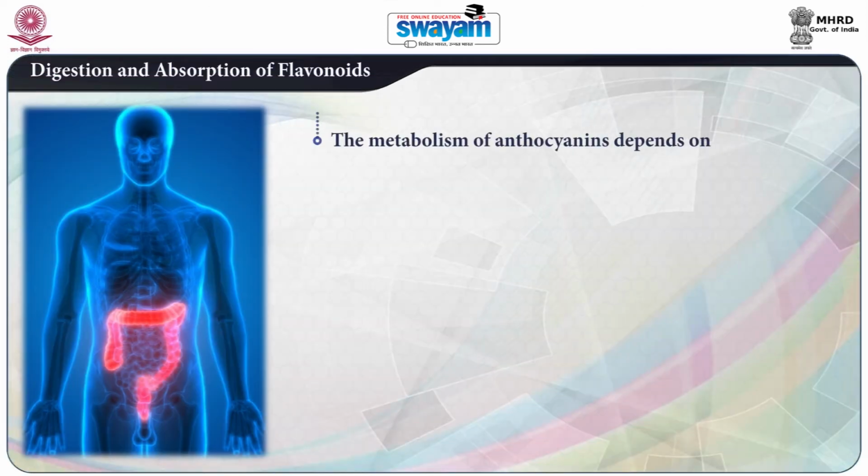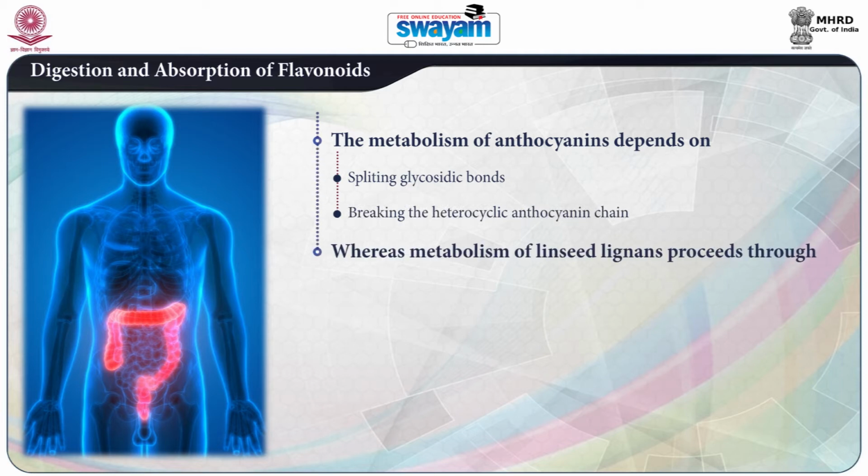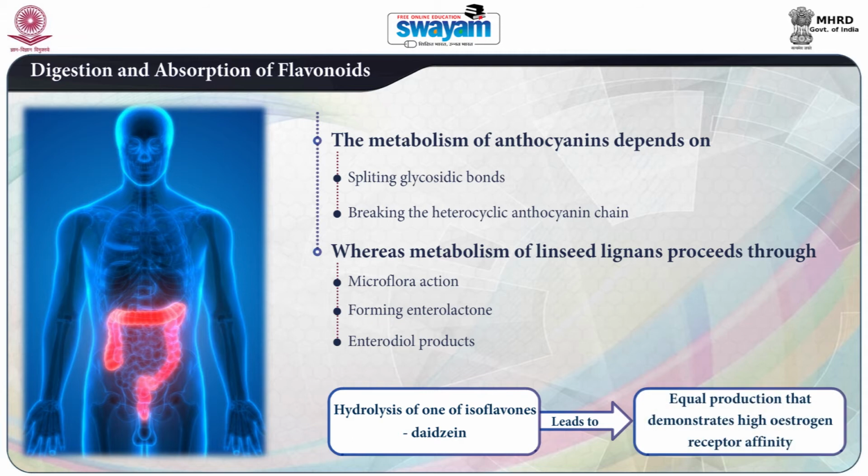In the large intestine, the metabolism of anthocyanins depends on splitting glycosidic bonds and breaking the heterocyclic anthocyanin ring, whereas metabolism of linseed lignans proceeds through microflora action forming enterolactone and enterodiol. The hydrolysis of one of the isoflavones, daidzein, leads to equol production, which demonstrates high estrogen receptor affinity.